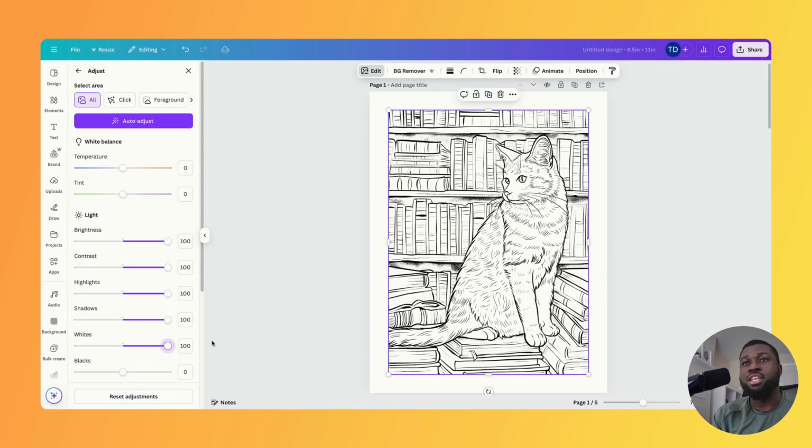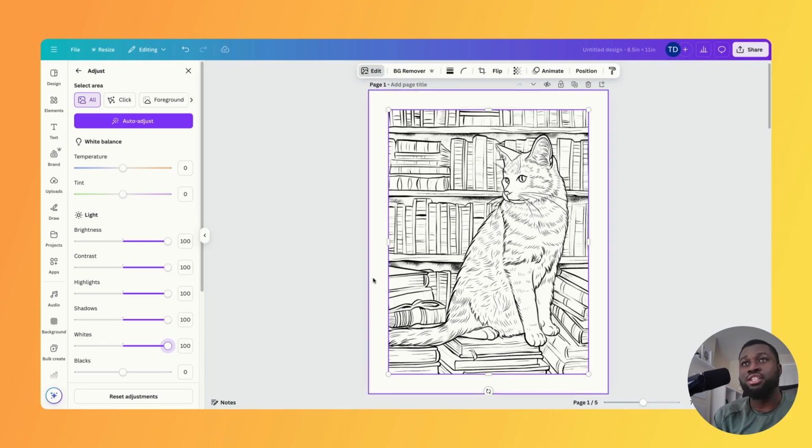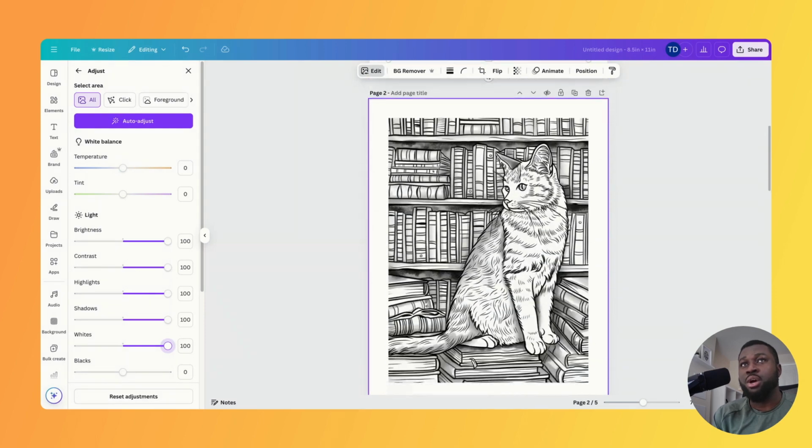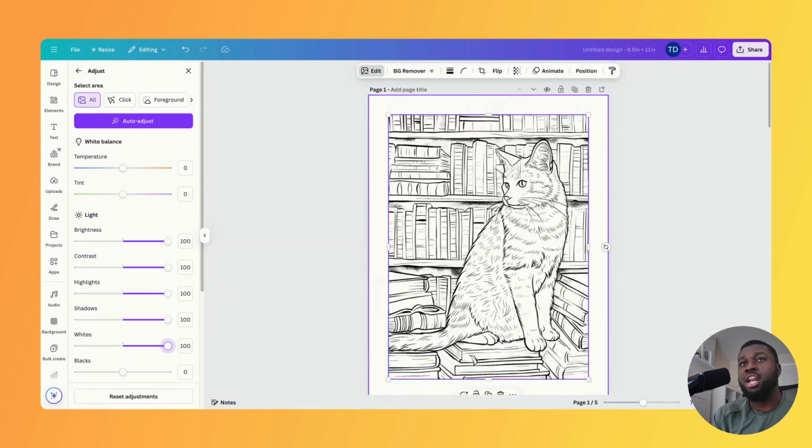And you can see how this image now looks completely different. There's a lot more areas that you can color in now. Just compare this image to the old image below. You can see a customer would be a lot happier with something like this. And this only took less than a minute to do. So if you want to create the best quality experience that customers will enjoy, and they'll be able to color in all the parts of the image, then you need to start doing things like this as well.